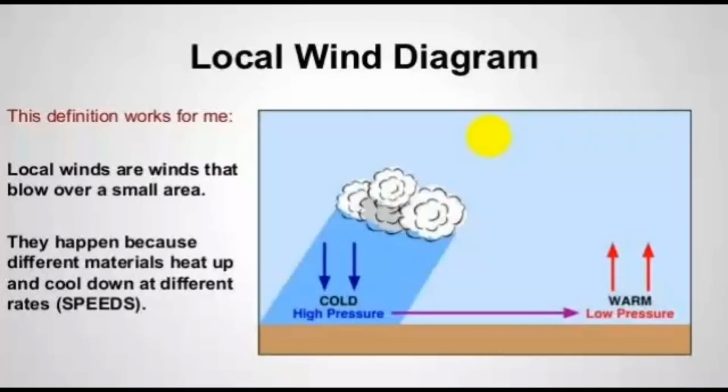Local winds. The winds that blow for a short duration of time, originate in a specific region and blow over a limited area are called local winds. Local winds affect the climate of the region where they blow. These winds are known by different local names in the different regions where they blow.